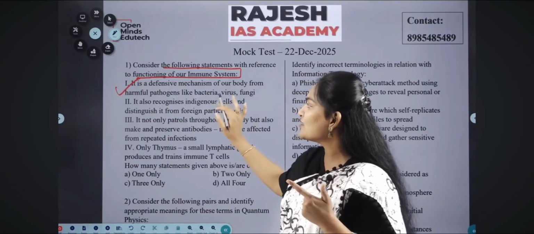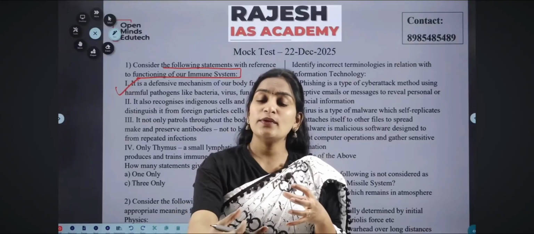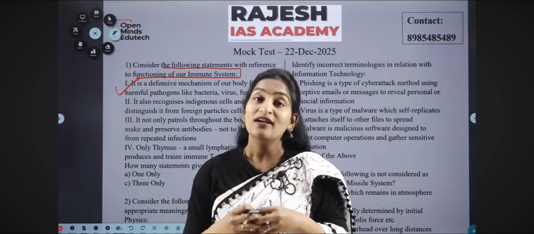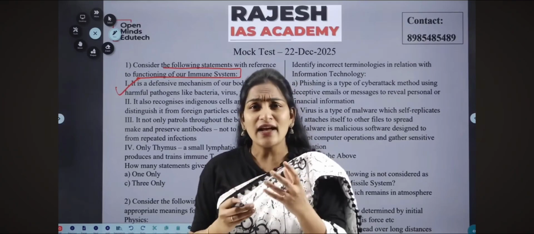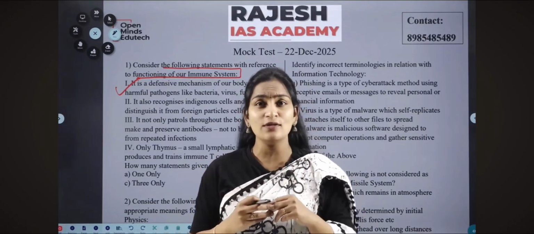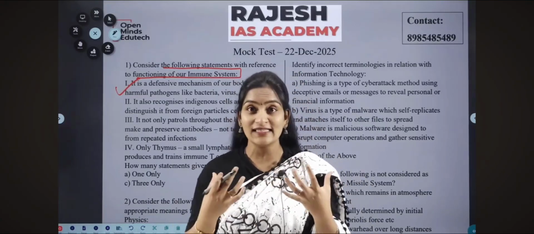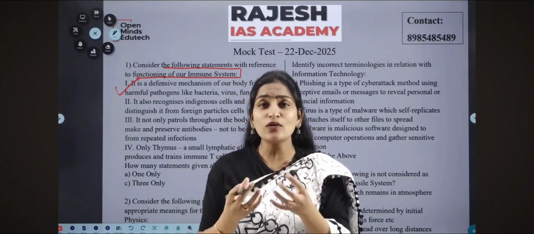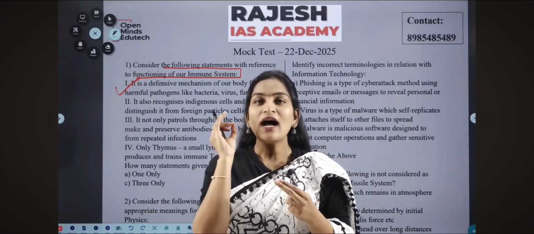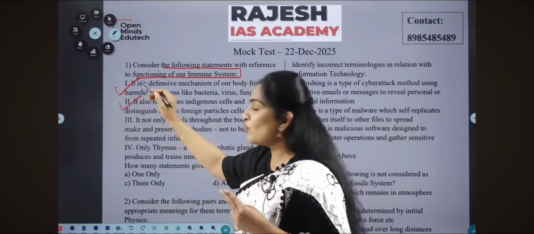And the second thing, it also recognizes indigenous cells and distinguishes them from foreign particle cells. Definitely, how will our immune system identify whether the particular thing which entered into our body is a foreign particle, or a pathogen which is creating some disease in our body? First, it should recognize our own cells. Hope we know that cancer is becoming like a pandemic among so many patients. That is because of the failure of our immune system to identify our own cells. When our immune system fails to identify our own cells, that is also a problematic thing, which will allow the cancer cells in our body to pile up at a larger scale. So the second most important mechanism of an immune system is to identify and distinguish between our own body cells and a foreign particle. So the second statement is also the right statement.